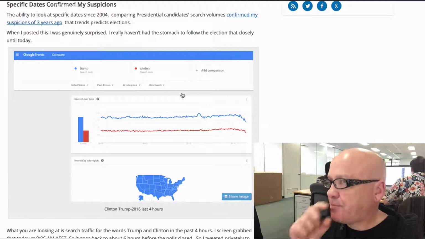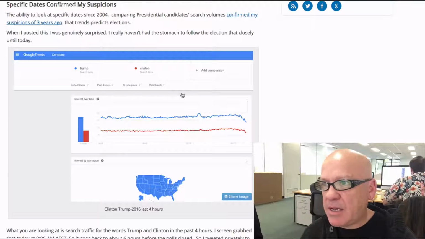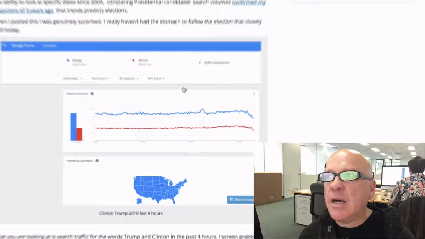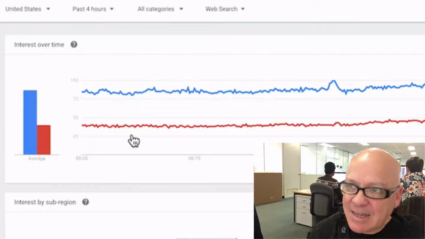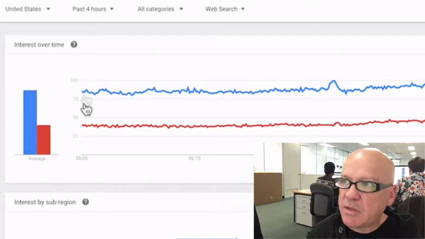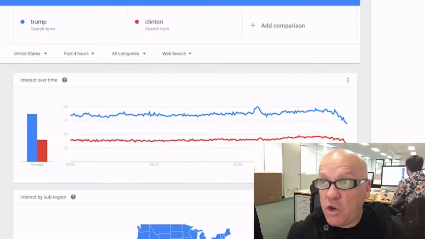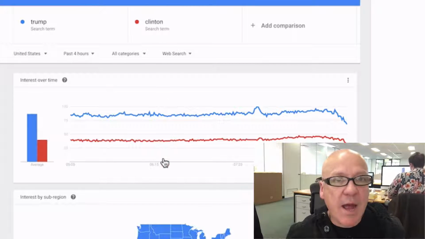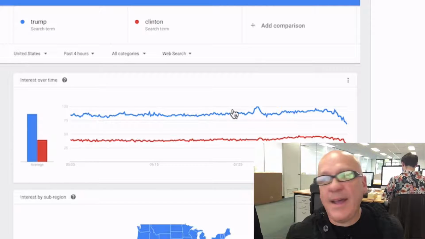So what I did last Wednesday morning, I think it was about 6 hours before the polls closed, I did this search here, and this goes back to 6 hours before the polls closed here, right? So I said, show me the search volumes of the word Trump and the word Clinton over the last 4 hours. And what I saw is the blue line, which was Trump, was way ahead of Clinton.